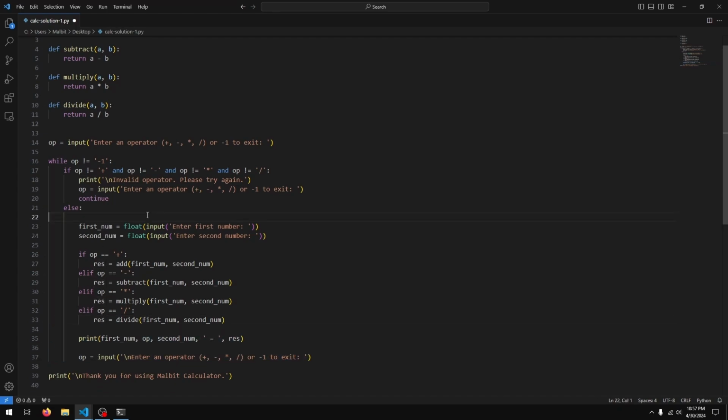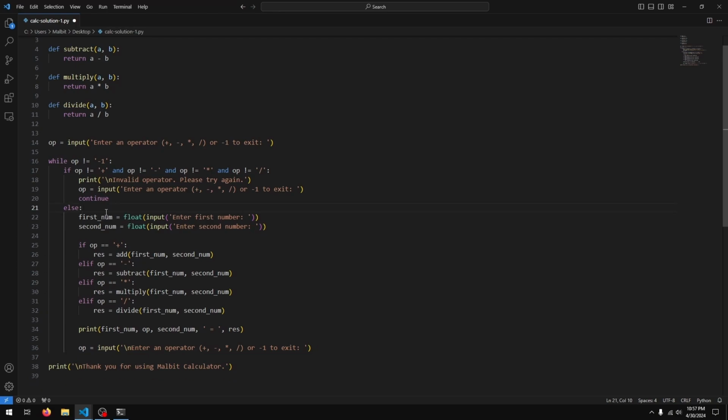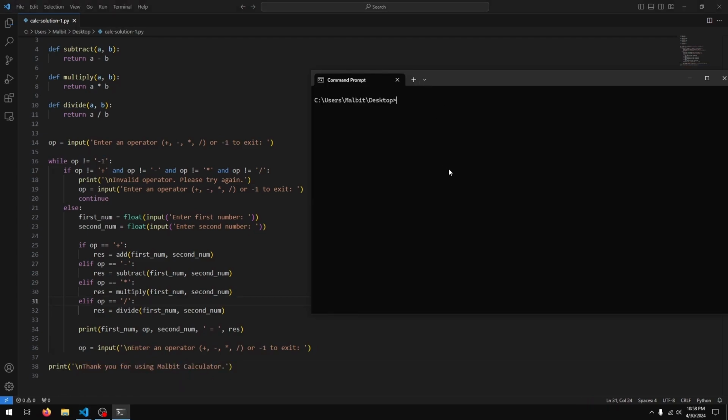This in as well. Okay. So essentially, if the operator is not -1, we check if it is a plus, minus, multiply, divide. If it's not, we say invalid operator, then ask for another one. And if it is one of these, then we just ask for two numbers based on the operator, do the calculation and print the result, then ask for another operator and continue until the user enters -1, in which case we exit.